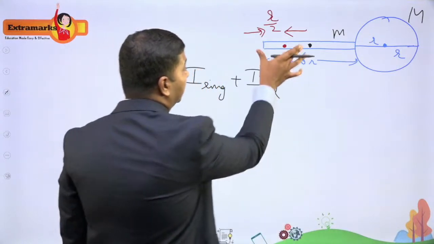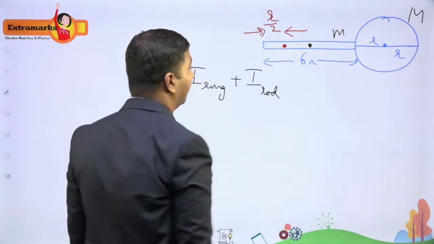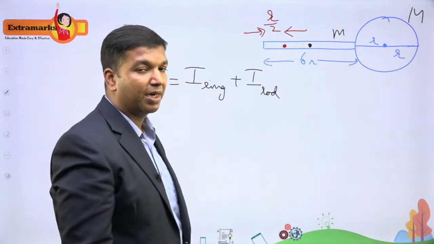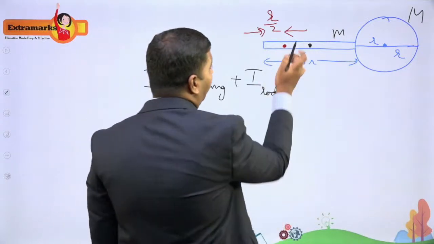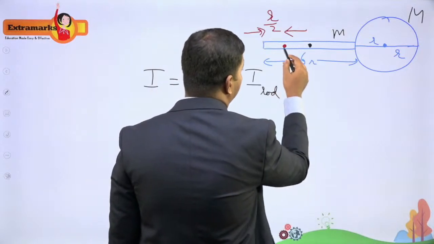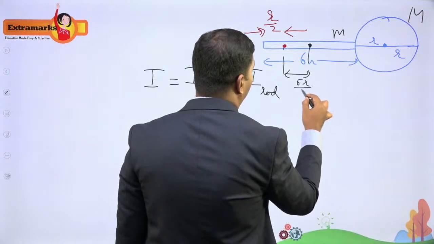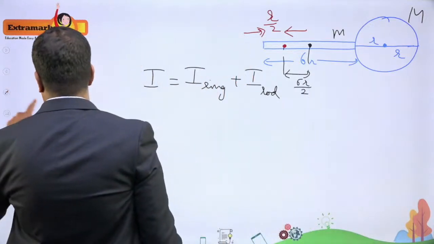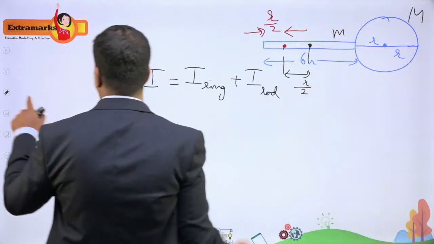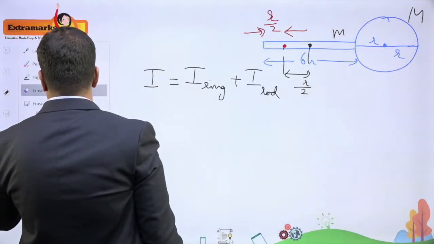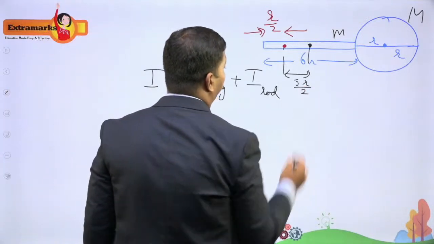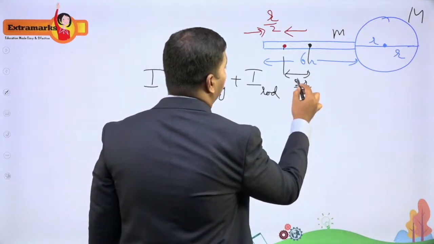So this is 3r. From 3r, subtract r by 2, and I'll get 5r by 2. So this distance is actually 5 small r divided by 2.